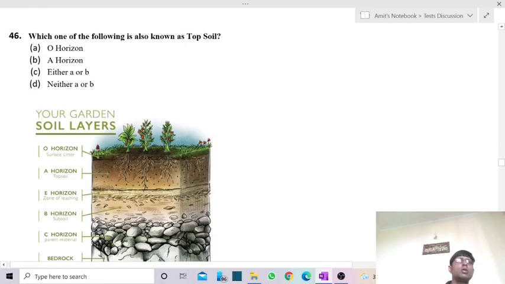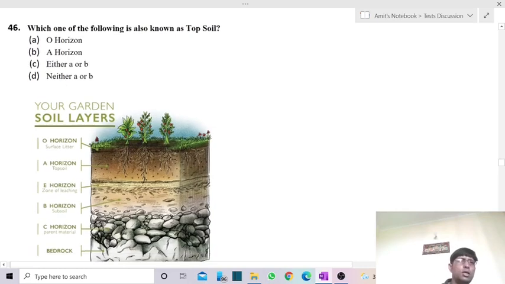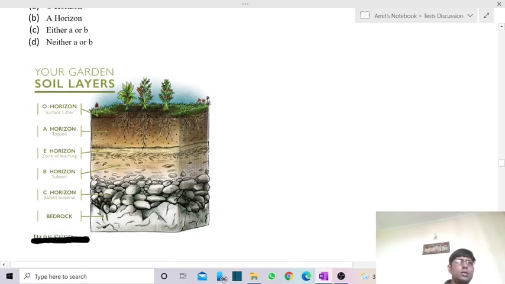Now comes a question linked with soil. Which of the following is also known as topsoil? In soil, the basic horizons are A, B and C. Apart from that, there can be a modification because of the presence of humus. Above A we can also have the O horizon.